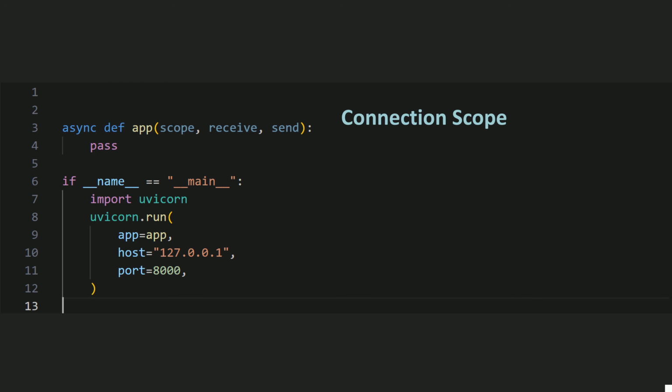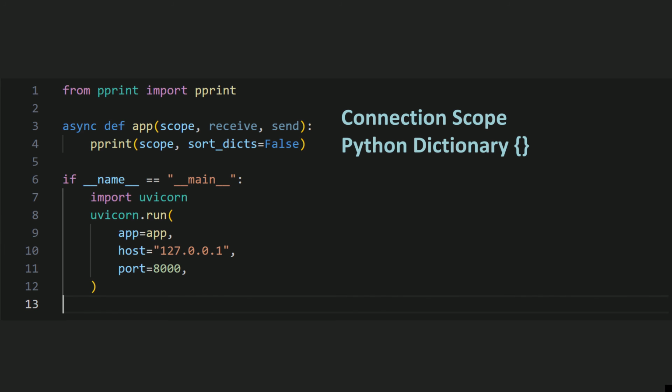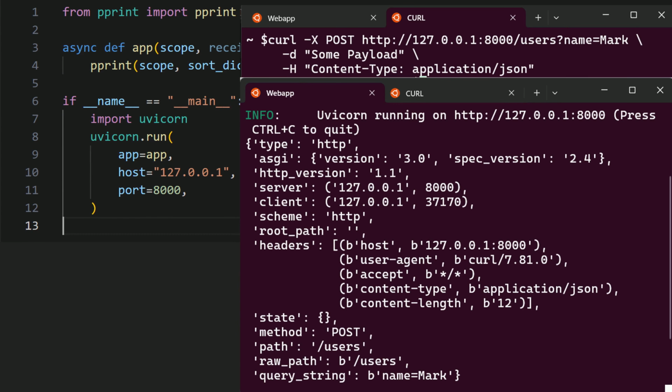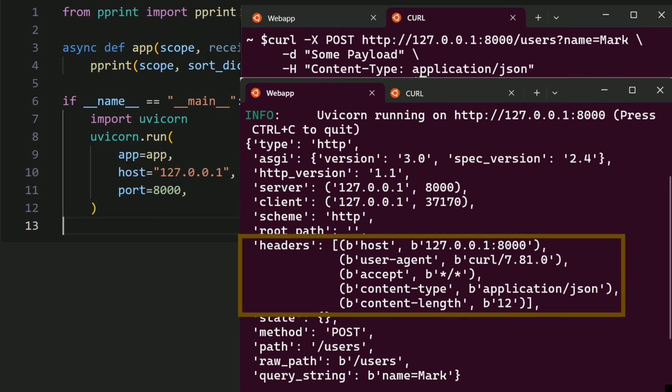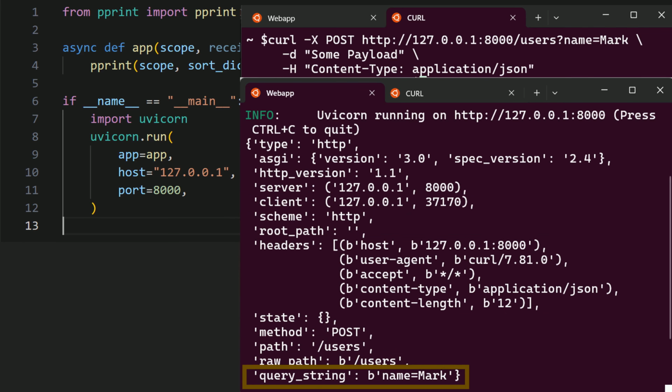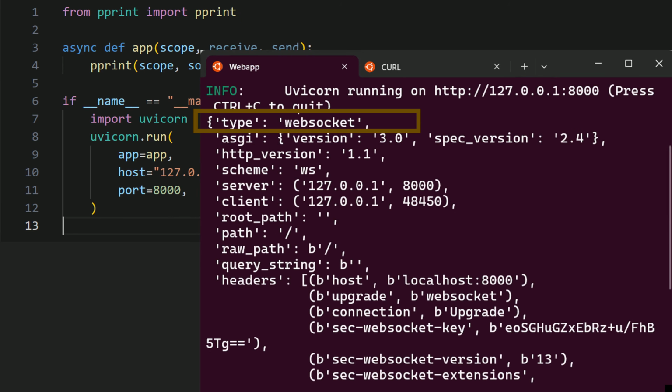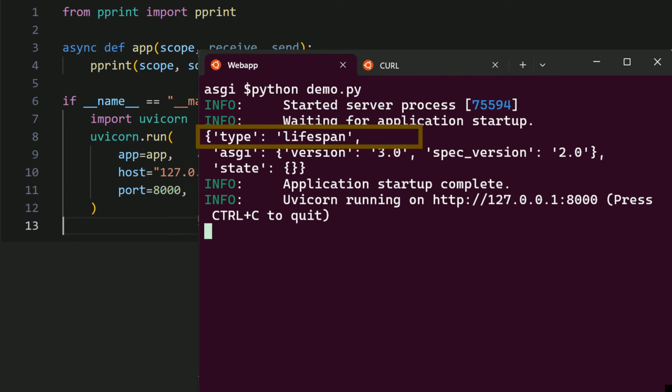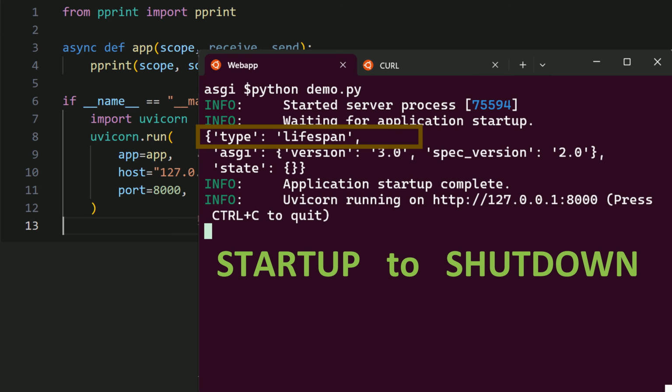Scope, also called the connection scope, is essentially a Python dictionary with all the information describing that specific connection. For example, for an HTTP connection, the scope dictionary will have scope type equal to http. It has HTTP version 1.1, the server IP and port, the client IP and port, scheme, headers, method, path, and query string. Similarly, for a WebSocket connection, scope has type equal to websocket, scheme is ws, and the rest of the data is similar to the HTTP connection scope. The last type of scope is lifespan, which encompasses the complete lifetime of the event loop of our web application.